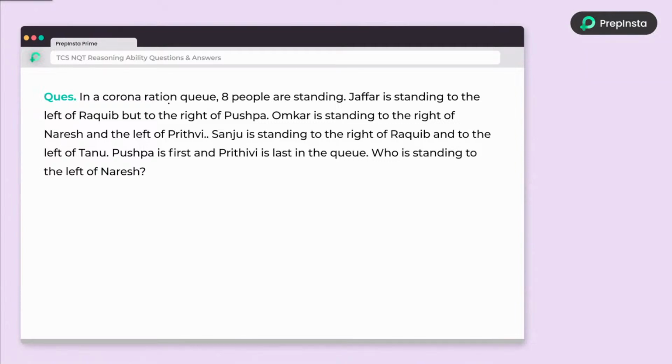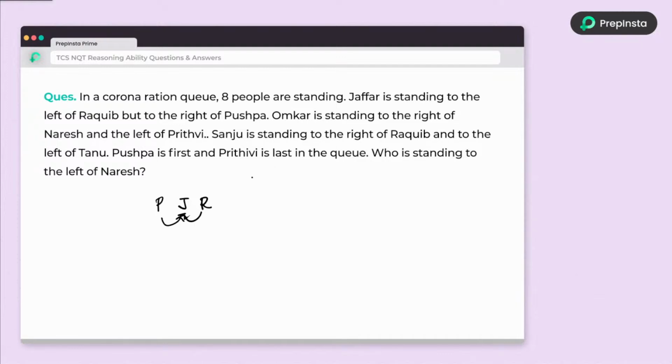Jafar is standing to the left of Rashid, so Jafar is here. But he is to the right of Pushpa, so Pushpa is on the left. Okay, it's my bad. Where is the eraser? So Jafar is left of Rashid and right of Pushpa.